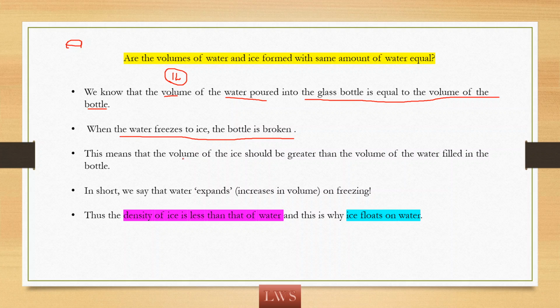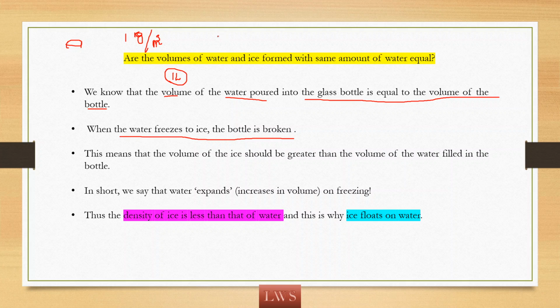Okay? When water, for example, the volume of water is 1 kilogram per meter cube, then it will be raised. I mean, the glass bottle is broken because it is not able to accommodate the ice formed because of freezing of water. Are you getting?